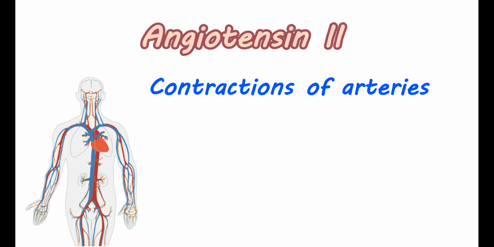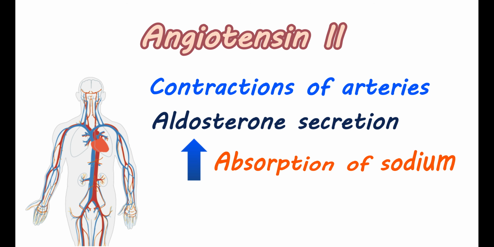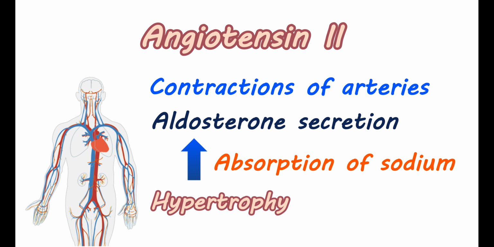However, this mediator can also have other physiological actions that add to the raise in the blood pressure. It can also increase the aldosterone secretion. Aldosterone is a hormone that increases the absorption of sodium into the blood from the filtrate in the kidney. This again increases the blood pressure. Another action of angiotensin II is on the hypertrophy. It can increase the thickness of muscles like renal arteries, as well as cardiac muscle.